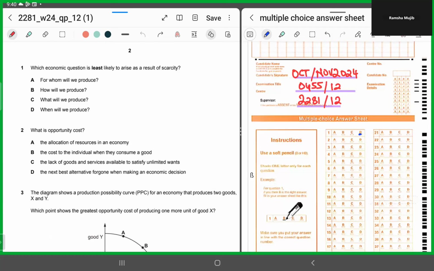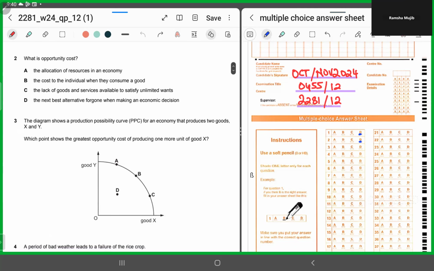B says the cost to the individual when they consume a good. No, that's a private cost. C says the lack of goods and services available to satisfy unlimited wants. That's incorrect. That's called what? Scarcity, right? When you've got a lack of goods. D says the next best alternative foregone when making an economic decision. That's exactly what the definition talks about. So for MCQ number 2, it has to be D. All right. So far, so good.